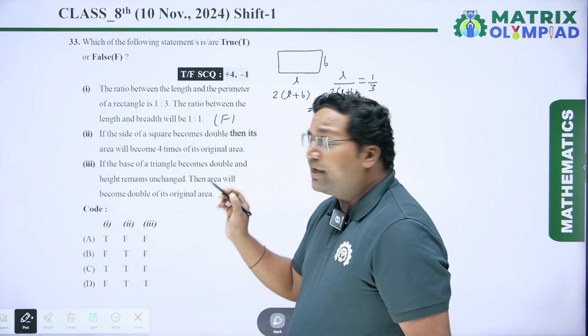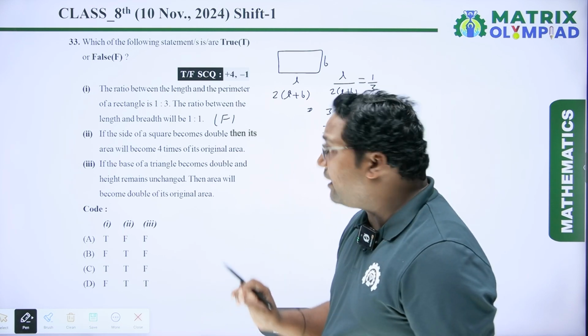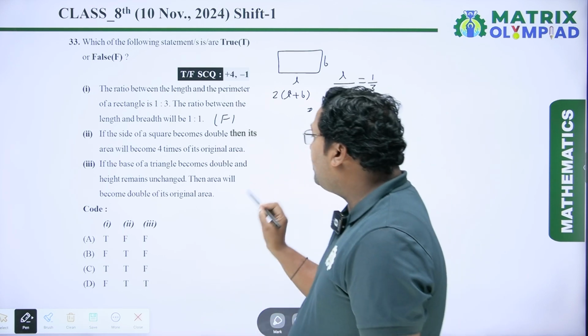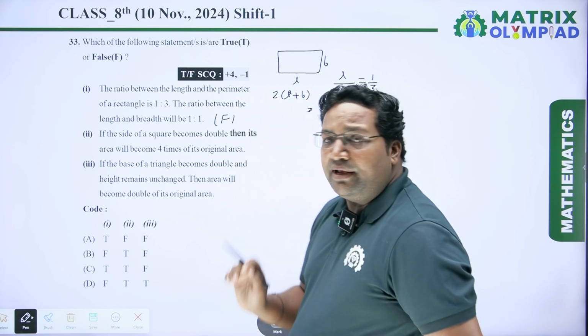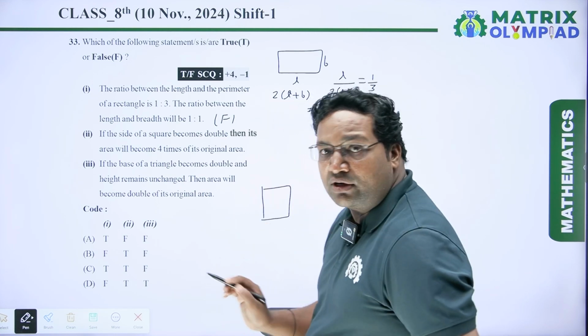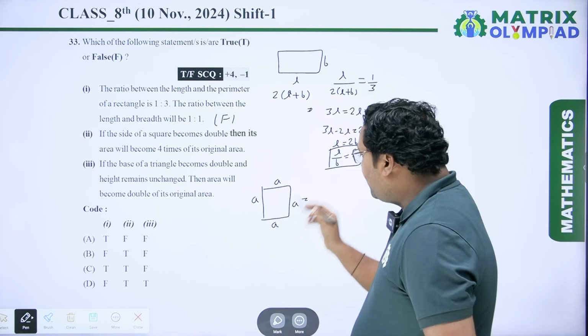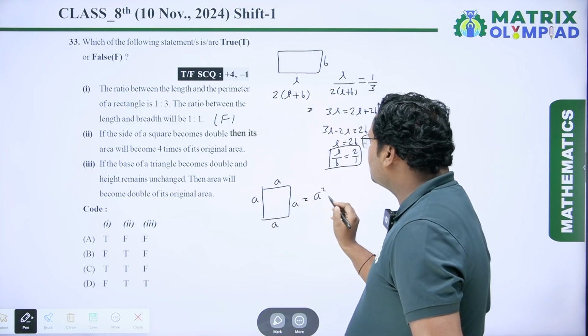The next statement is: if the side of a square becomes double, then its area will become 4 times its original area. So let's check. Let us assume the original square side is A, and the area of this square is A square.